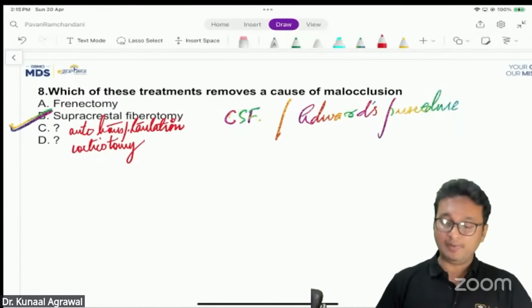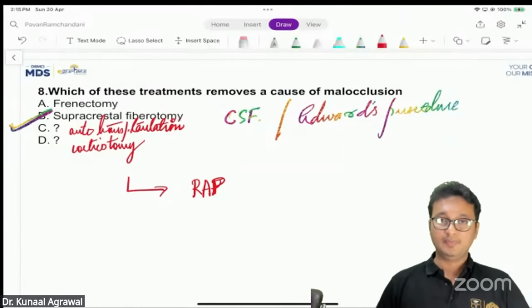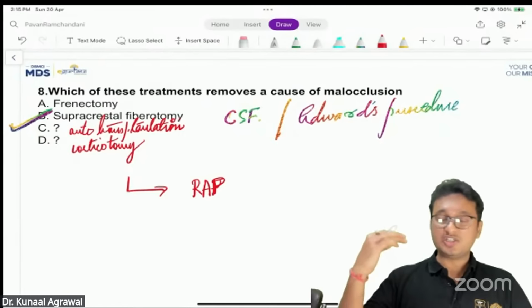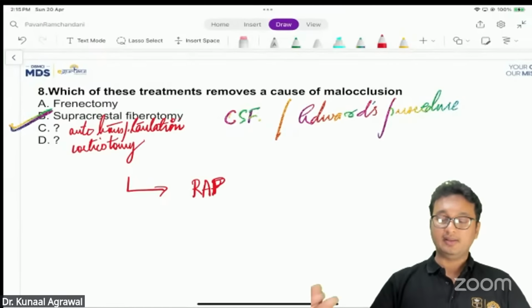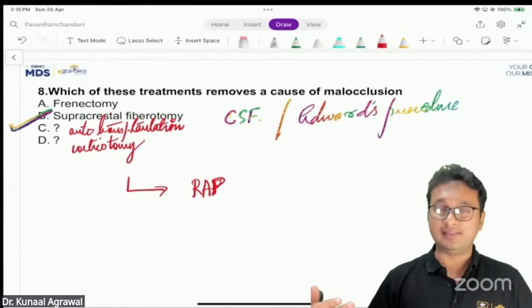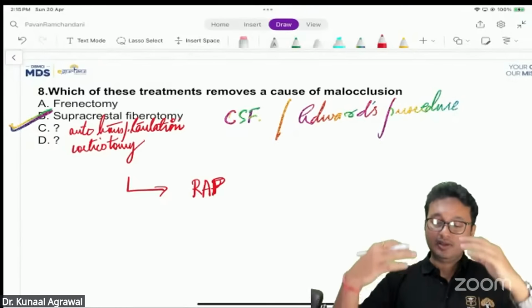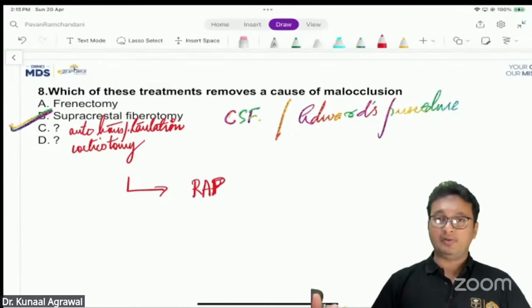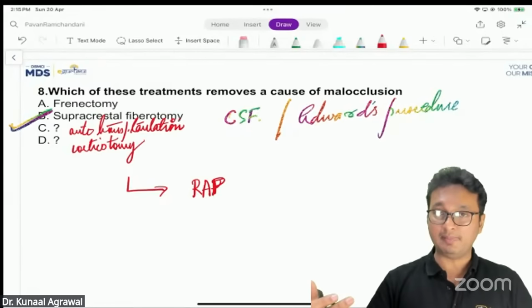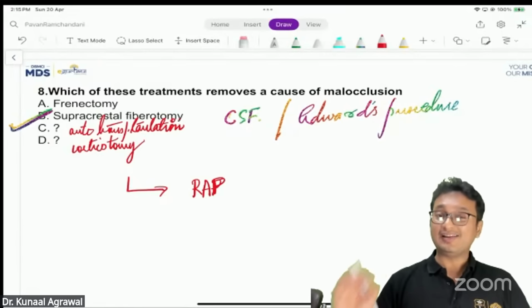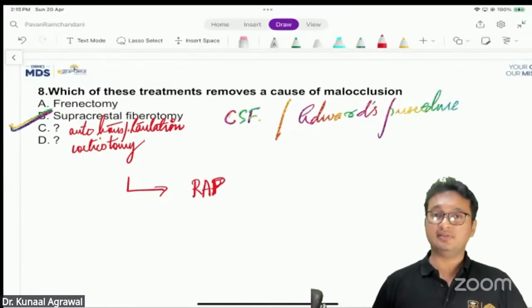So what happens after this? By a process called the regional acceleratory phenomenon, the process of bone turnover increases manifold. There is increased inflammation in that area, and inflammation leads to remodeling of the bone at a very rapid rate, hence increasing the rate of tooth movement. So we are accelerating tooth movement by means of the corticotomy procedure. The correct answer will be option B, that is supracrestal circumferential fibrotomy.